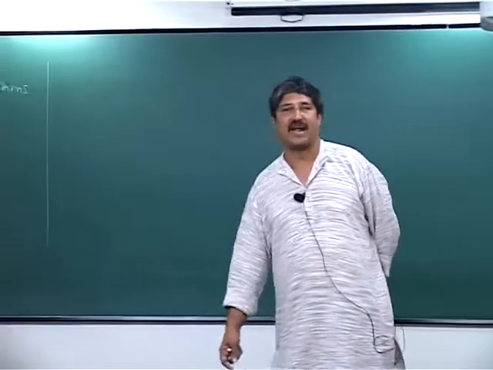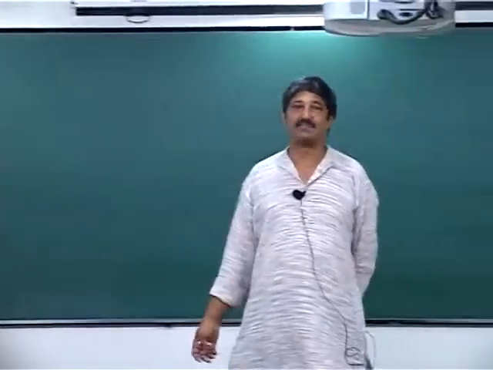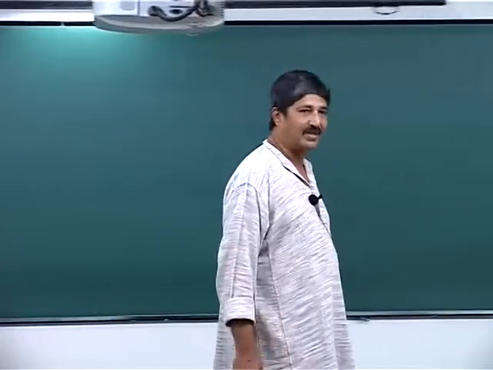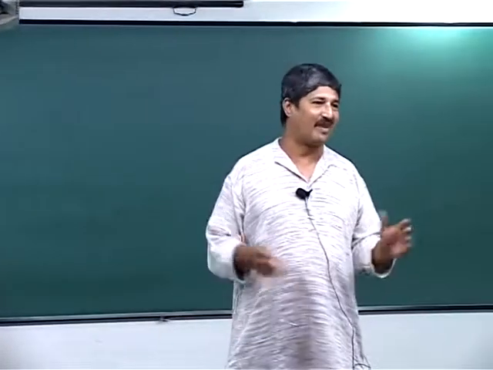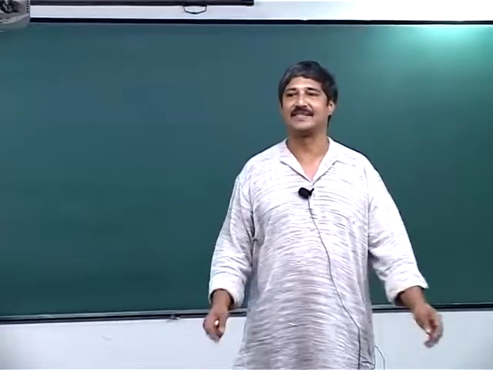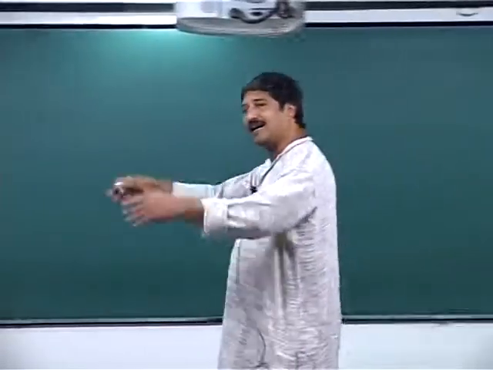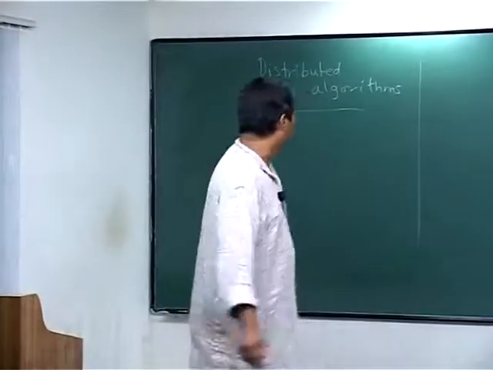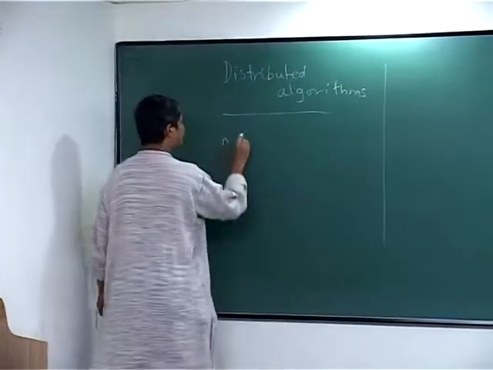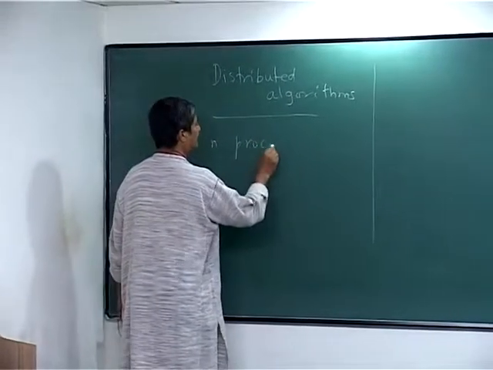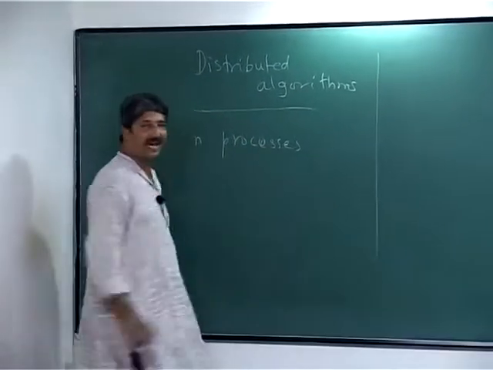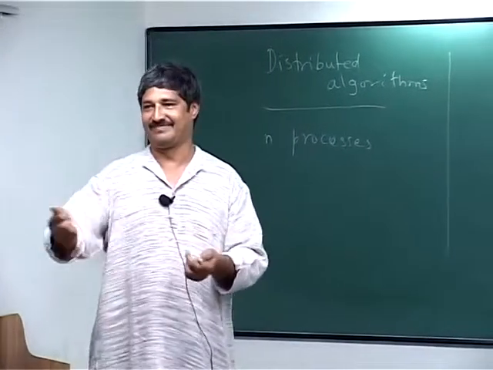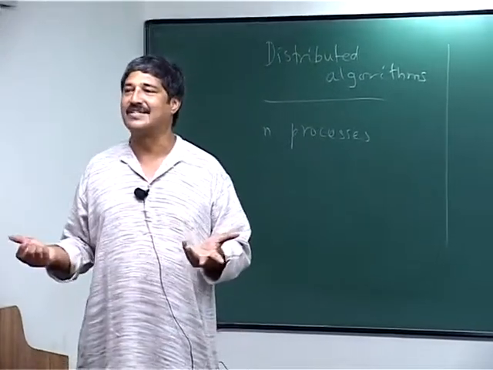So what's a distributed algorithm, right? A distributed algorithm basically means that you are given a bunch of n processors, agents, players, whatever you can call it. Let's just say n processes, and they're connected according to some given topology, right? How do you describe the connectivity of these processes? Connectivity meaning who can talk to whom. How do you describe that?